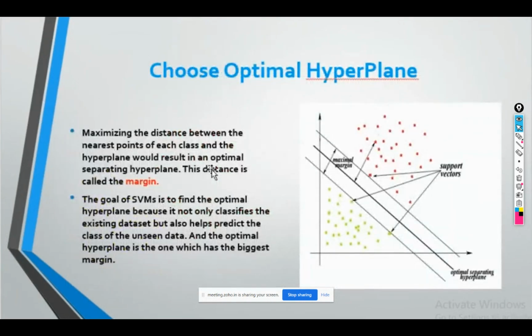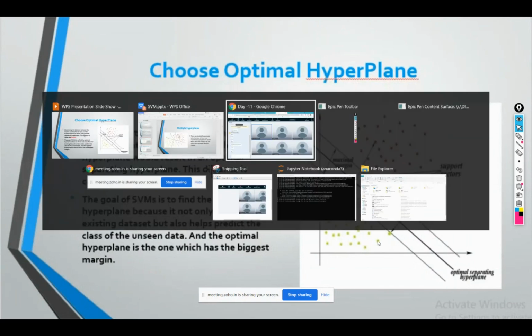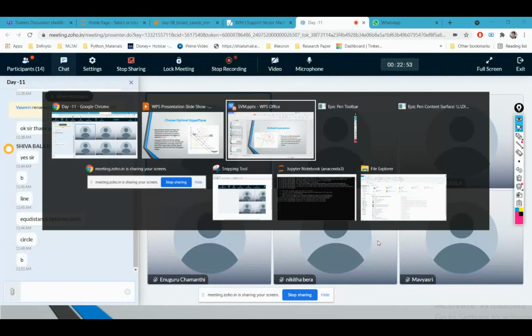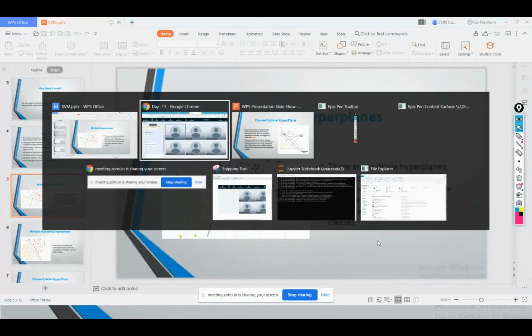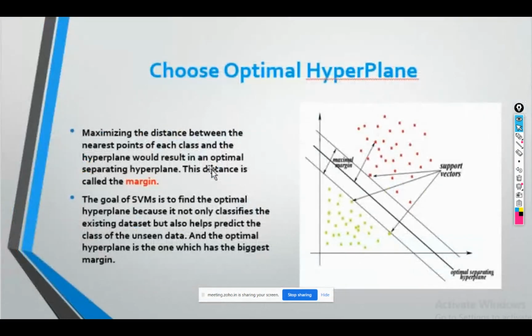So in support vector machine, what we do is we maximize the distance between the nearest points of each class and the hyperplane, which results in an optimal separating hyperplane. The distance is called margin.